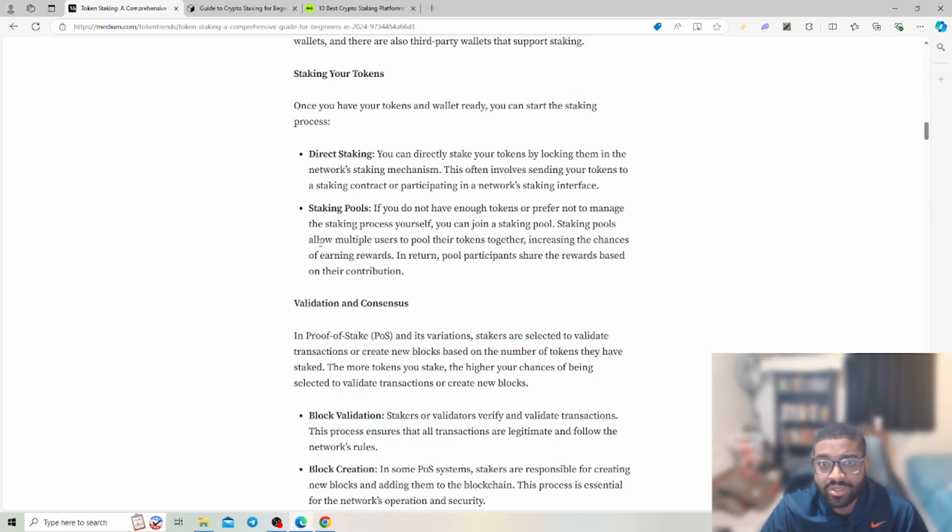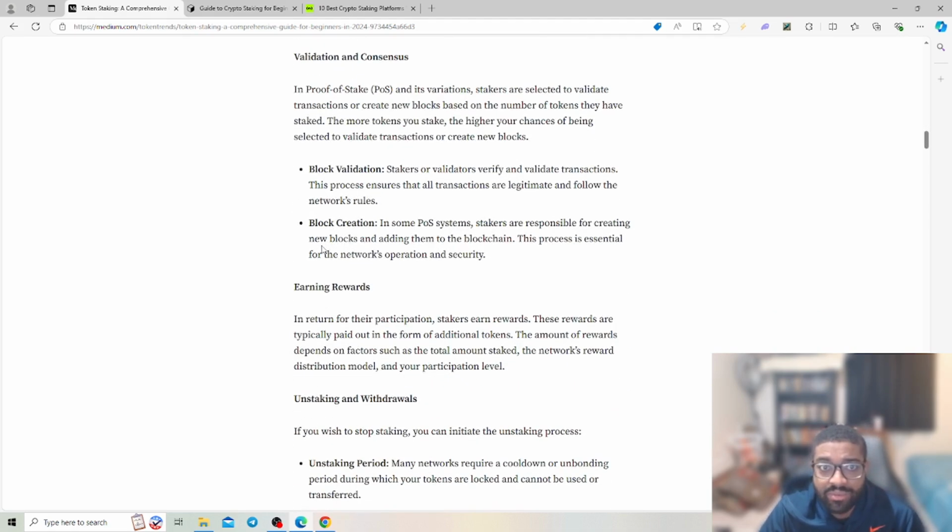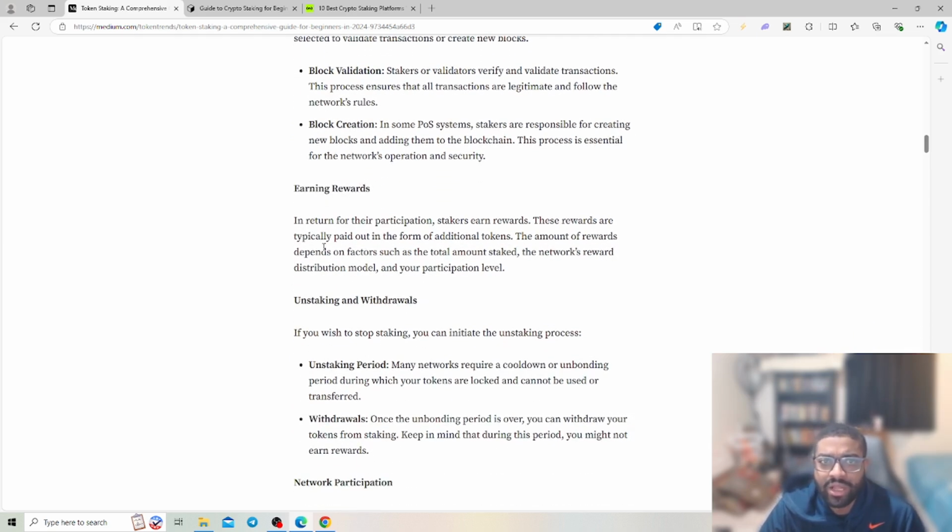Once you have your tokens and your wallet ready, you can start the process, direct staking, or even getting into the staking pools. Then we have the validation and consensus in proof of stake. Stakers are selected to validate transactions on new blocks based on the number of tokens they hold. So you have block validation, block creation. Stakers verify and validate transactions. This process ensures all transactions are legitimate and follow the network's rules.